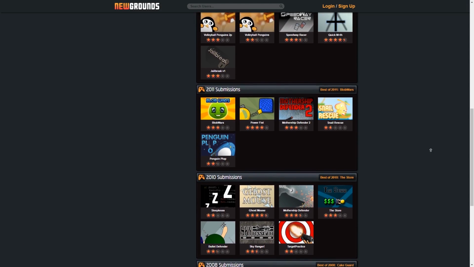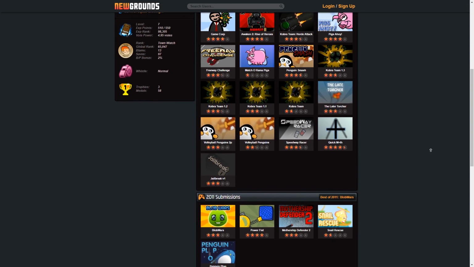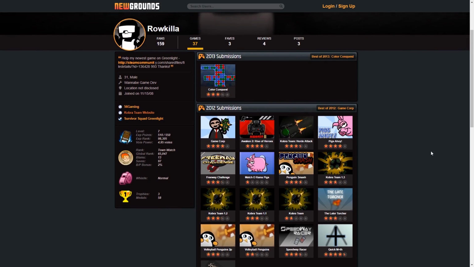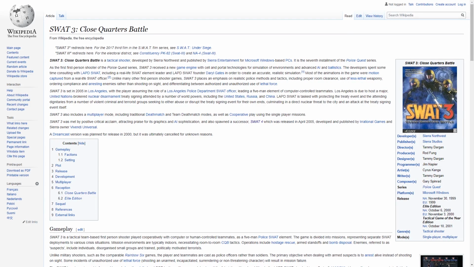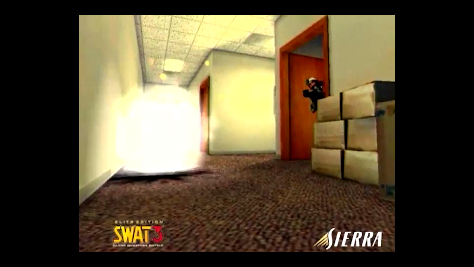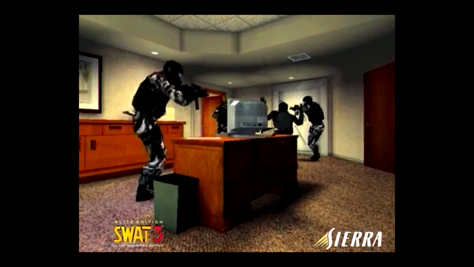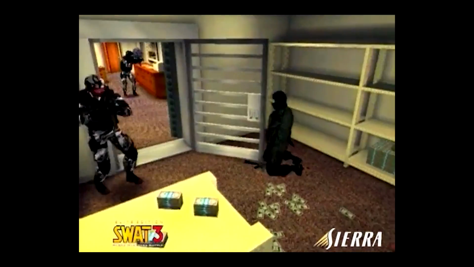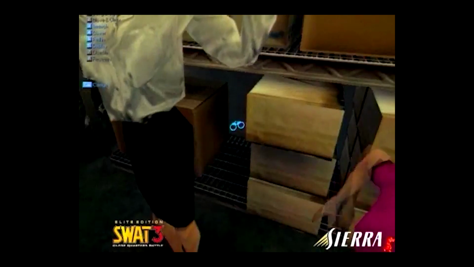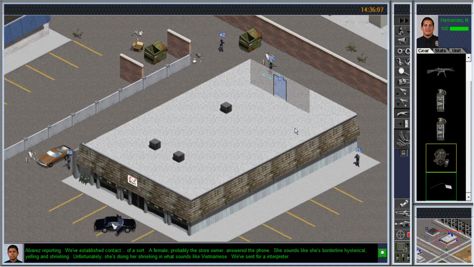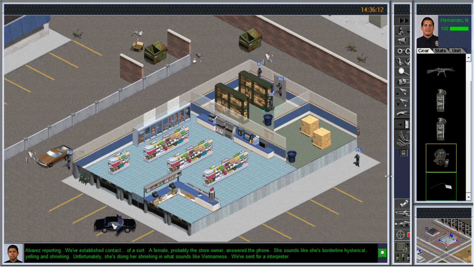So I thought about what type of game I would like to make that would be played with a mouse and keyboard on a PC desktop. One of the game series that I loved as a kid was SWAT. I loved the tactics and the theme of cops versus robbers, with a focus on trying to arrest people rather than just shoot everyone. So when I thought of making something mouse-based, it immediately came to my mind. The goal was to make a 2D top-down SWAT game where you would control a group of officers and arrest bad guys inside of a house.